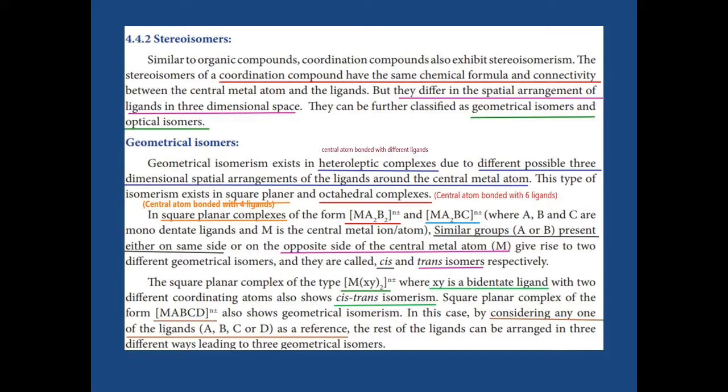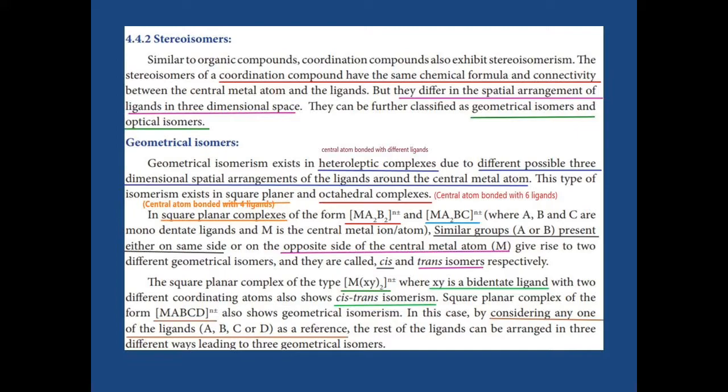This type of geometrical isomer we get from heteroleptic complexes only. What are heteroleptic complexes? When the central atom is bonded with different ligands, they are called heteroleptic complexes. It is one of the important rules in geometrical isomerism. The central atom should be linked with different types of ligands. It is important, because only then do we get different possible three-dimensional spatial arrangements of ligands around the central metal atom. Now geometrical isomerism exists in two types: one is square planar complexes, another is octahedral complexes.